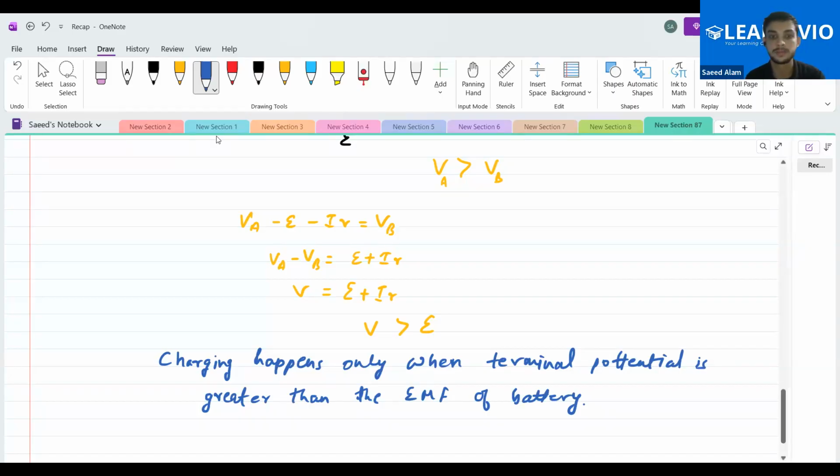Is this clear to you people? The charging will always happen whenever the terminal potential is greater than the EMF. Okay, let's do a numerical on this particular case.